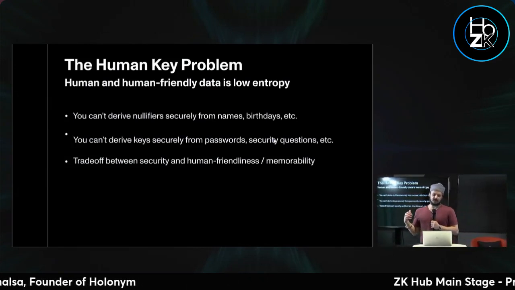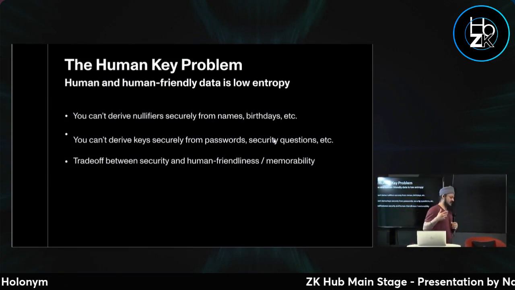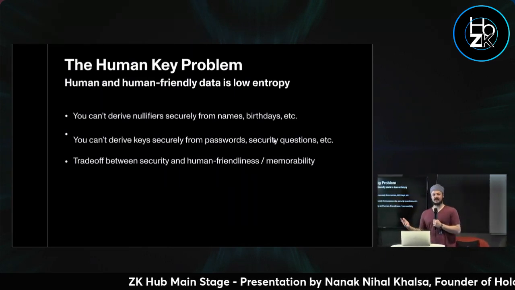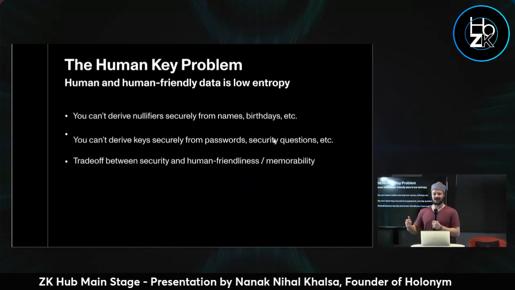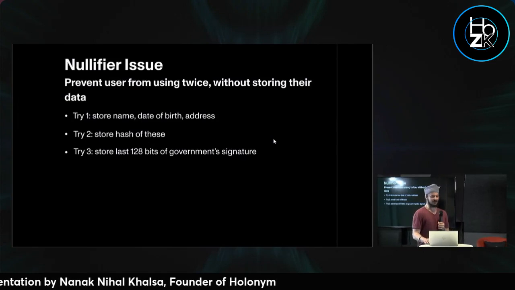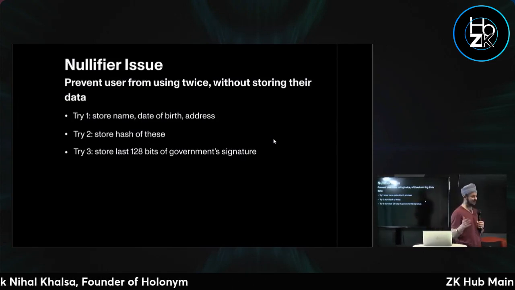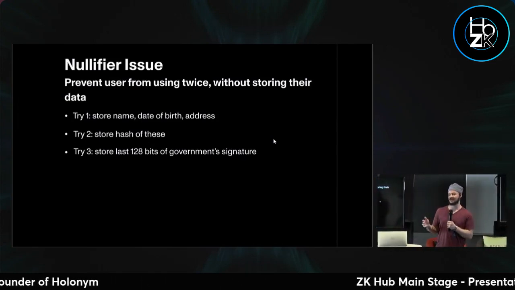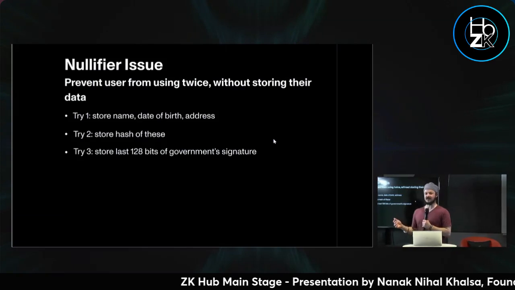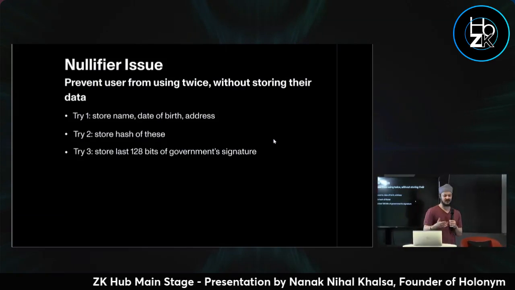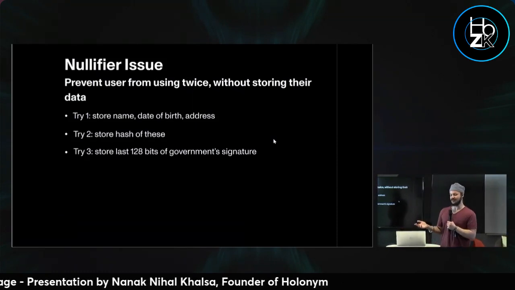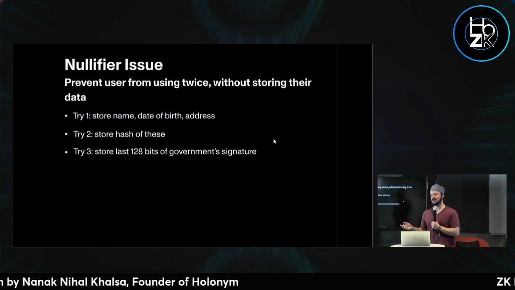So, if you are a ZK identity protocol, you want to generate a nullifier from, say, a name, birthday, address. You have a few options. You can store the name, birthday, and address in plain text, but that's not the most privacy preserving. You could store a hash of these, which is okay, but you can easily reverse that hash because these have low entropy. You can just try more than a few different tries and eventually get it.